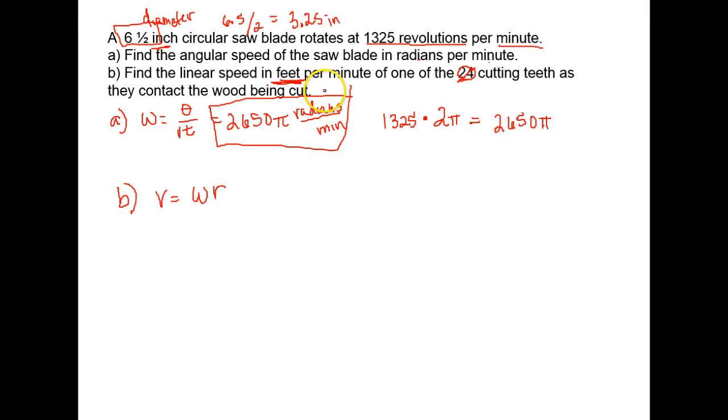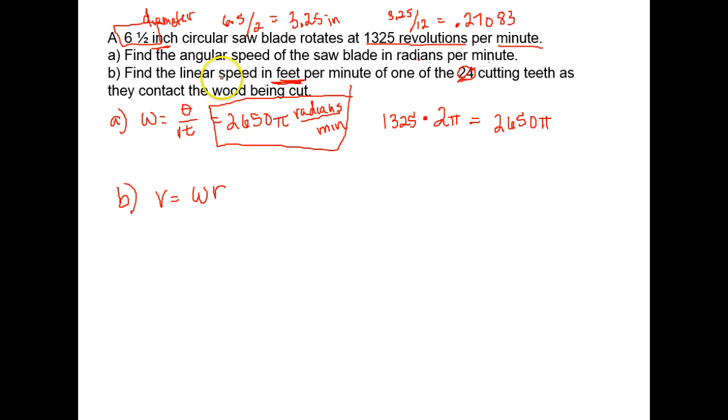Well, how many inches are in a foot? There are 12. So 3.25 inches is 3.25 twelfths of a foot. I'm going to divide that and I get 0.27083. And this is one of those where I'm going to go ahead and round.